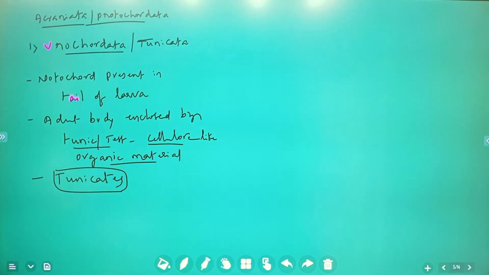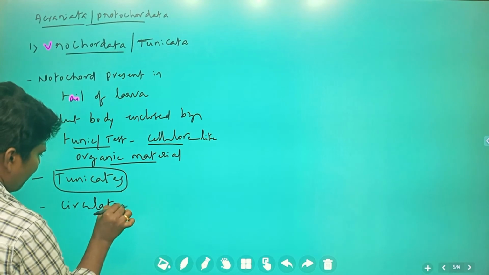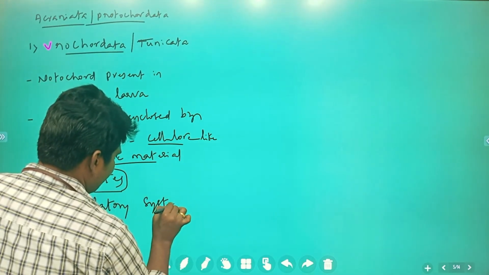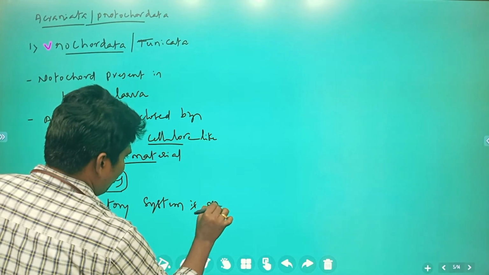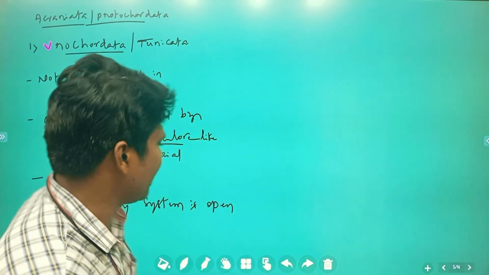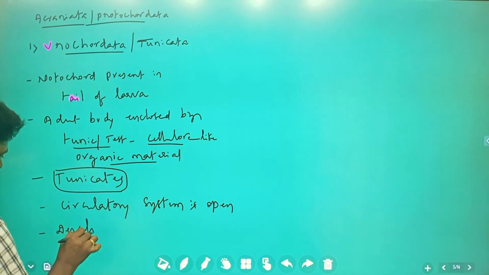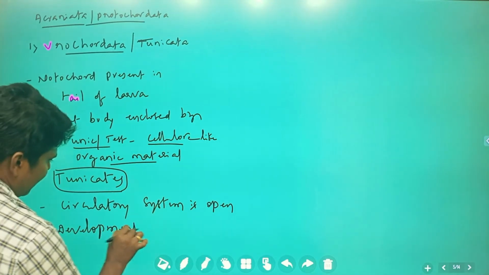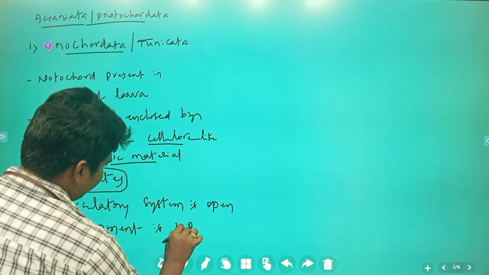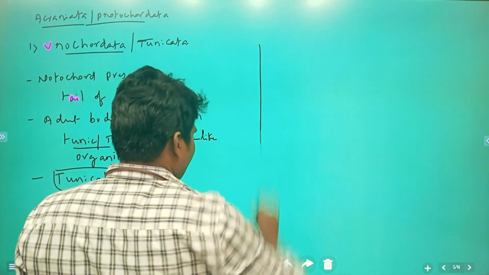In these organisms, the circulatory system is open. A closed circulatory system means blood vessels are present. Here, blood vessels are absent. And the development is indirect.